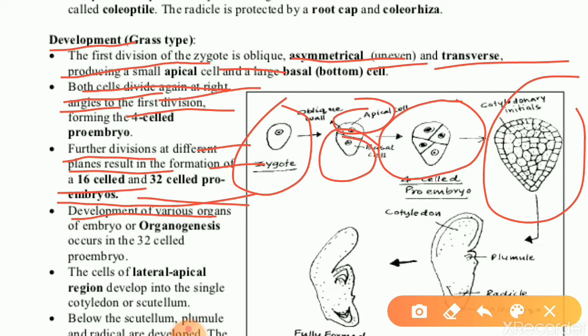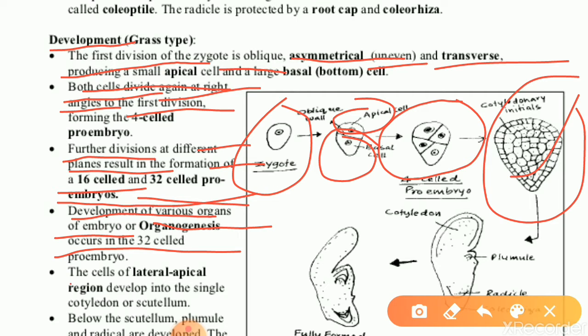Development of various organs of embryo, or organogenesis, occurs in the 32-celled pro-embryo. From this pro-embryo only organogenesis takes place. What is organogenesis? Formation of organs.